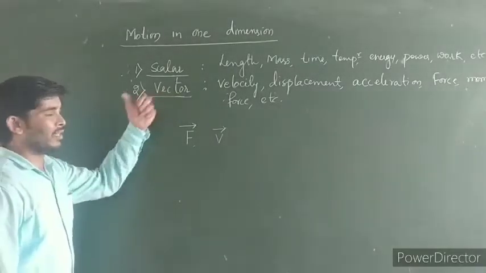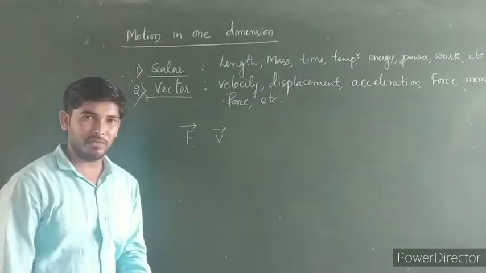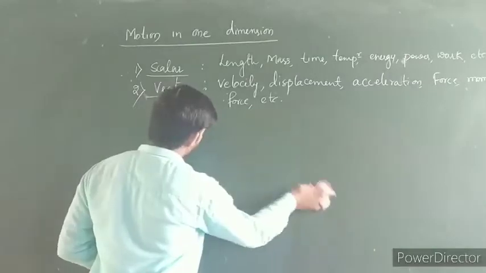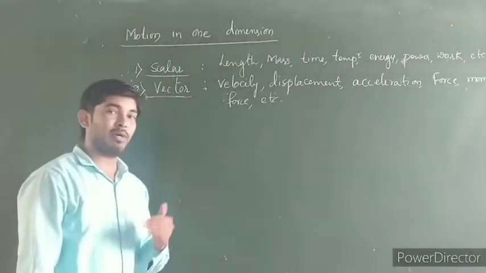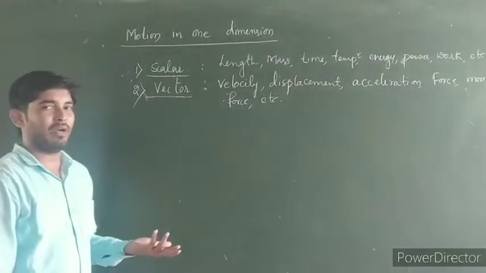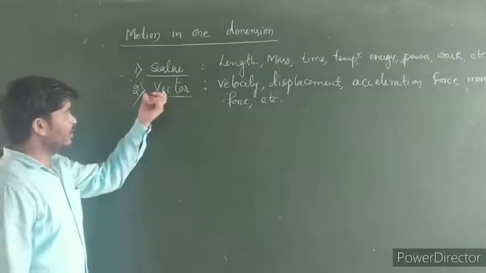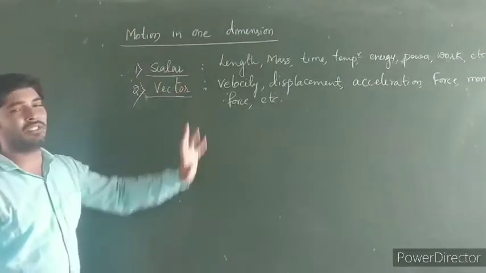So vector quantities are the quantities which are expressed by both their magnitude as well as direction. And these vector quantities can be added, subtracted, multiplied, and divided by using simple arithmetic methods.